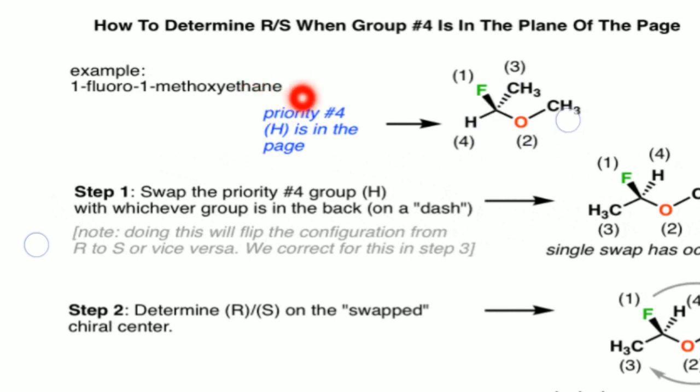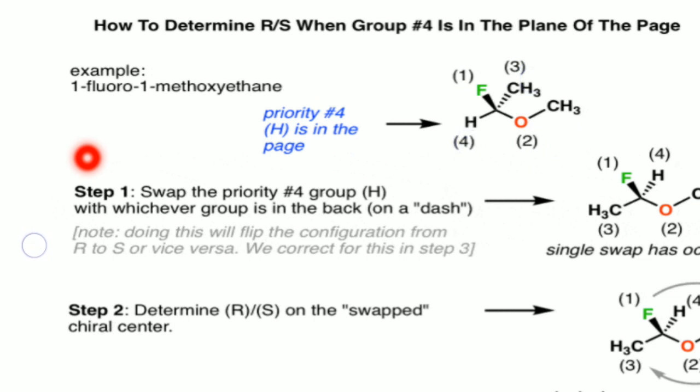In this molecule, on the basis of atomic numbers, fluorine is atomic number 9. These two are the carbons. Methoxy, it is oxygen connecting. Oxygen is the first connection, with atomic number 8. So fluorine is given as 1, the oxygen of this group is given as 2, the methyl group will be given third position, and hydrogen is given the last position.